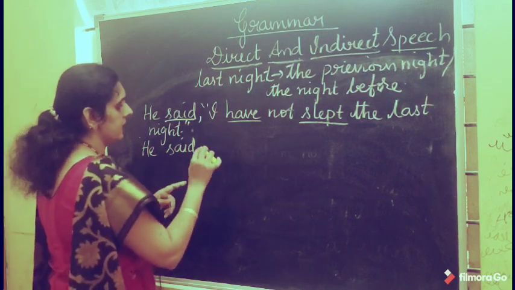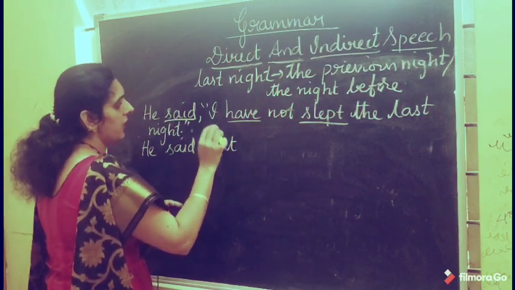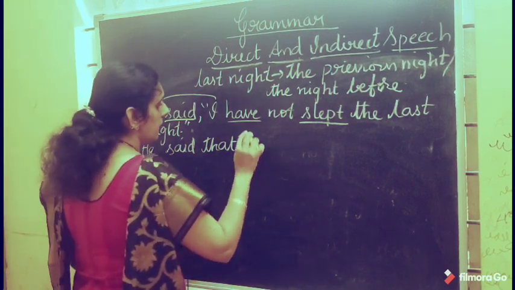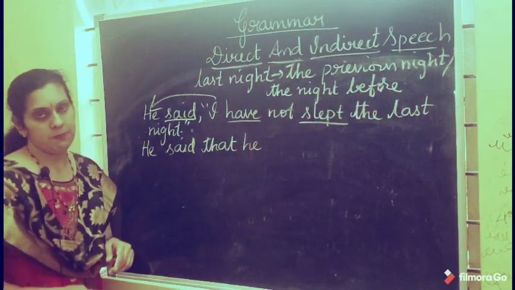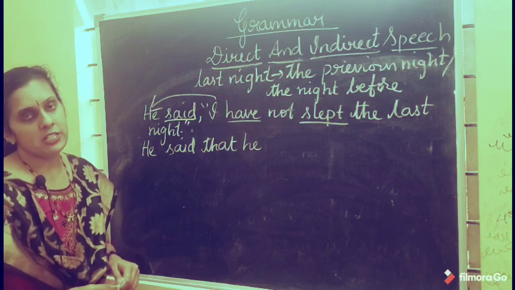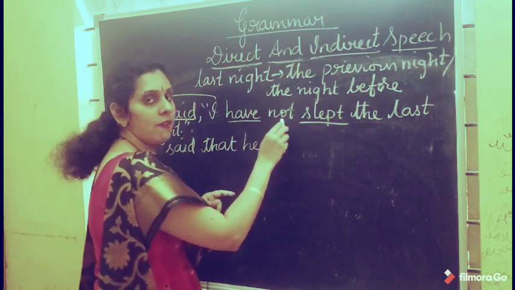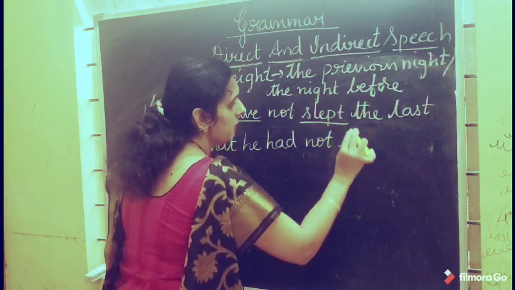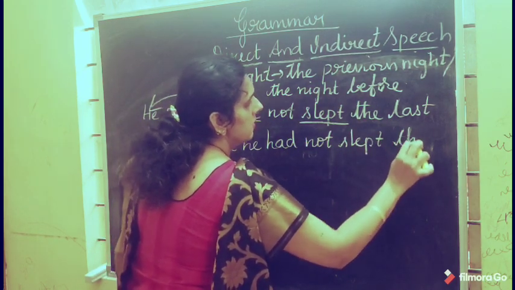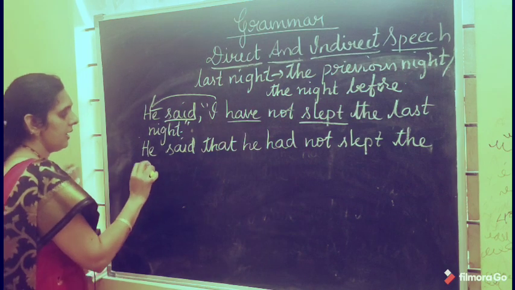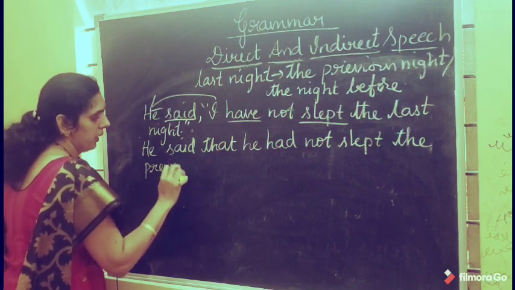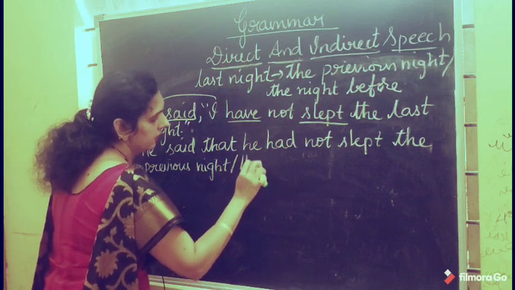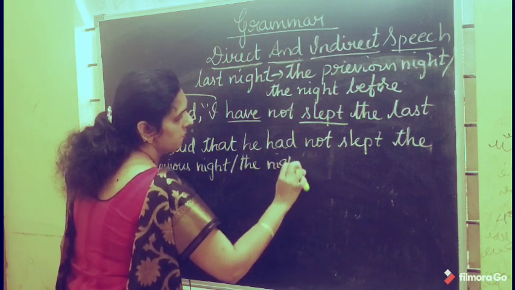So how will you get? See, he said that. "I" changes according to the subject of the reporting part. Present perfect changes to past perfect, and here you have a negative form, so it comes like that only. He had not slept the previous night or the night before.